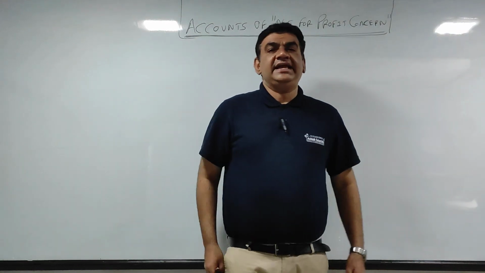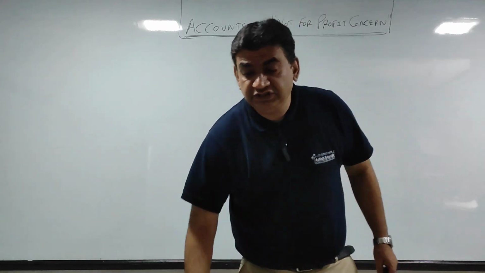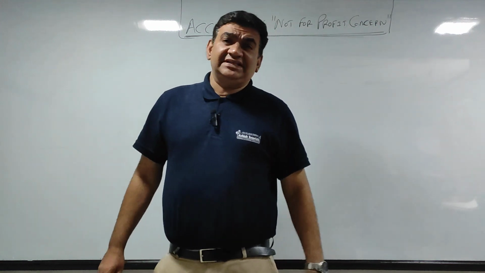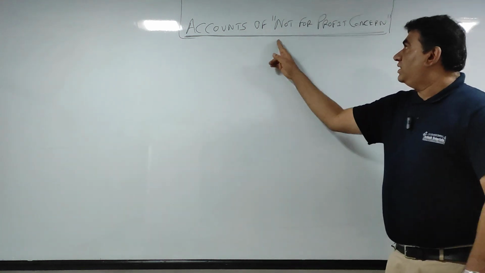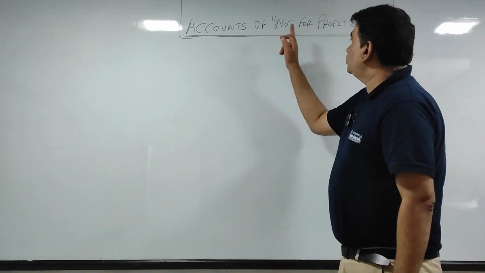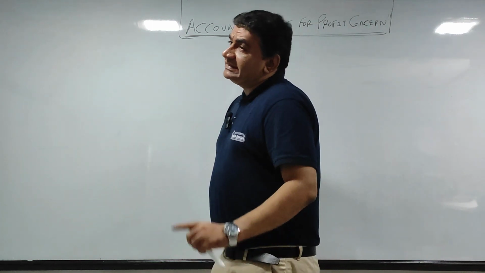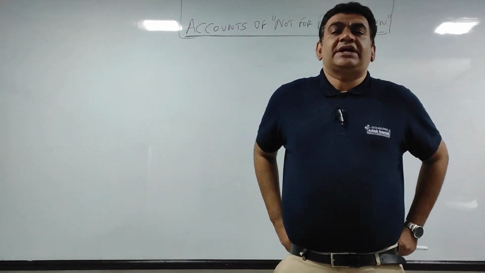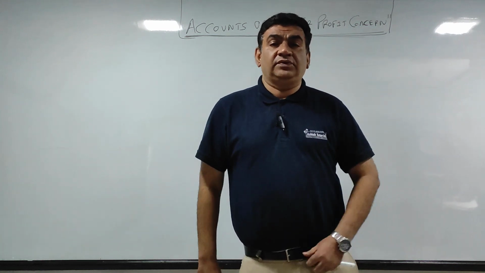Hi guys, today in this session I start with the most important chapter of your SYJC bookkeeping and accountancy syllabus, and the name of the chapter is Accounts of Not for Profit Concern, which we all professors since years call NPO. Earlier, the name of the chapter was Accounts of Non-Profit Organization, so we use the word NPO.